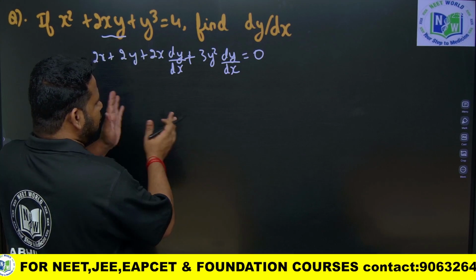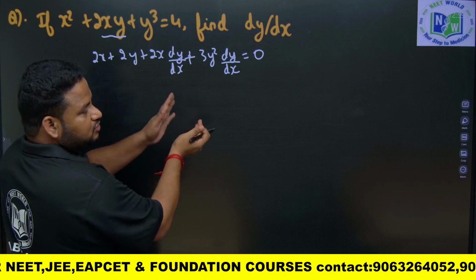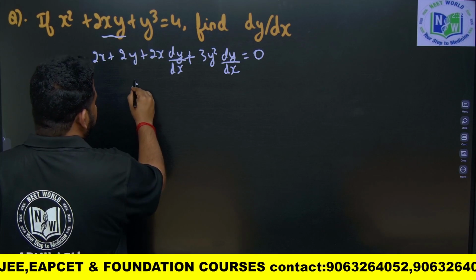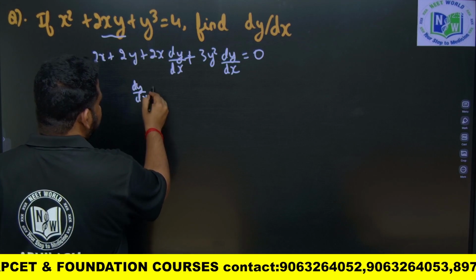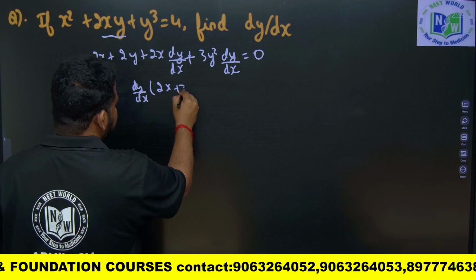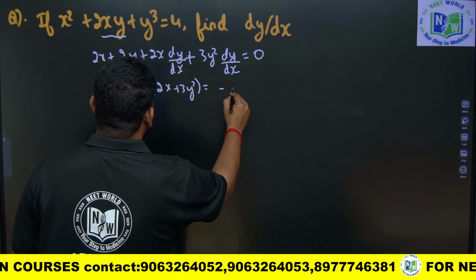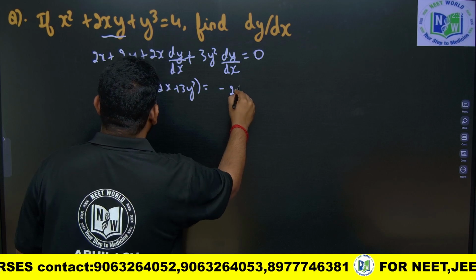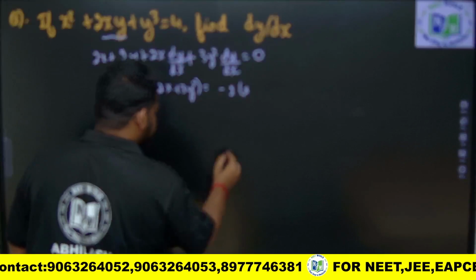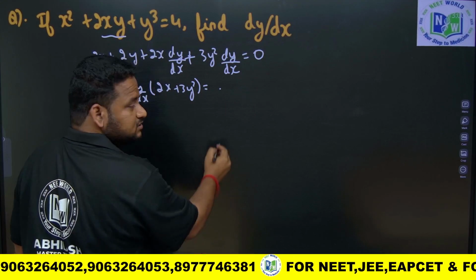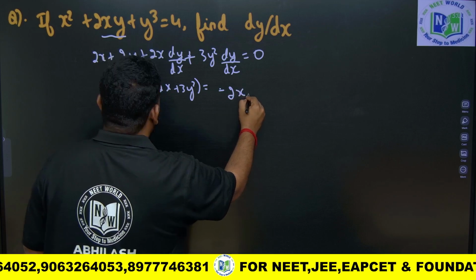Now we have to bring all the dy by dx terms to one side, other terms to the RHS. So this will become dy by dx into (2x plus 3y square) is equal to minus 2x minus 2 times (x plus y), or I can write it as minus 2x minus 2y.